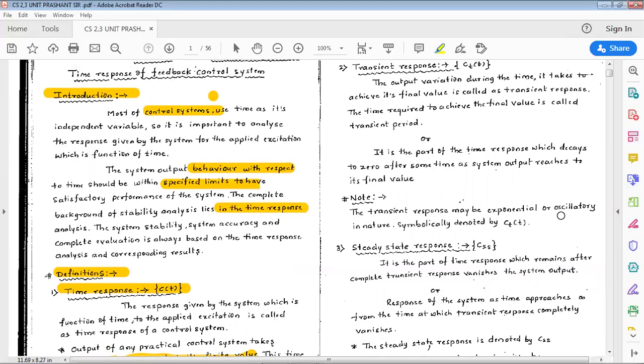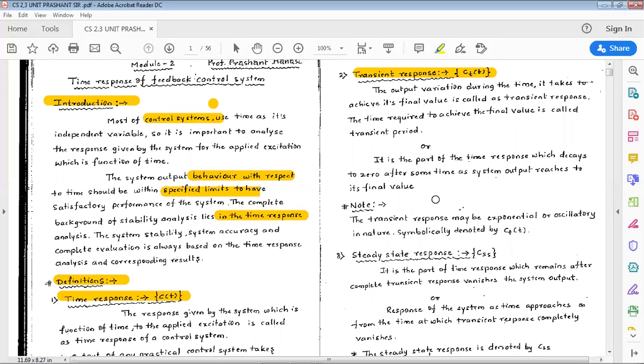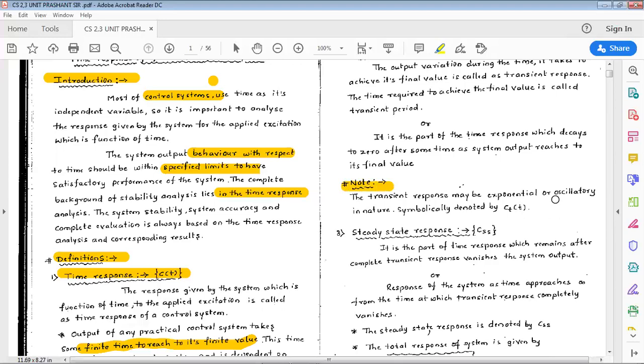So the next term we are discussing is the transient response. Its notation is Ct of t. The output variation during the time it takes to achieve its final value is called the transient response of the system. The time required to achieve its final value is called the transient period. Or else it is also defined as a part of the time response which decays to zero after some time as the system output reaches its final value. Note that the transient response may be exponential or oscillatory in nature. Symbolically, it is denoted as Ct of t.